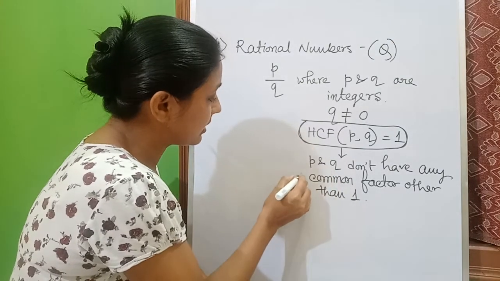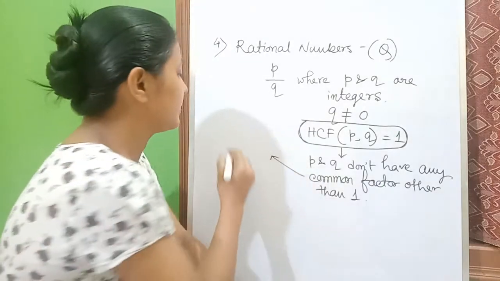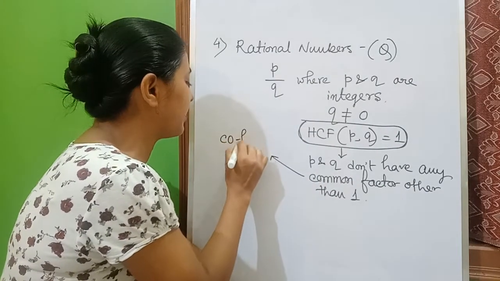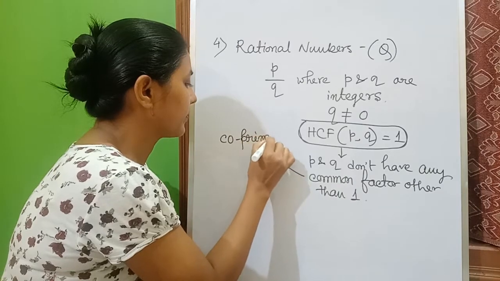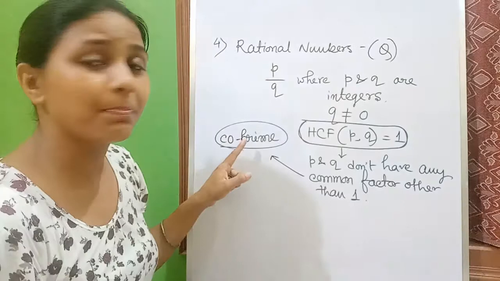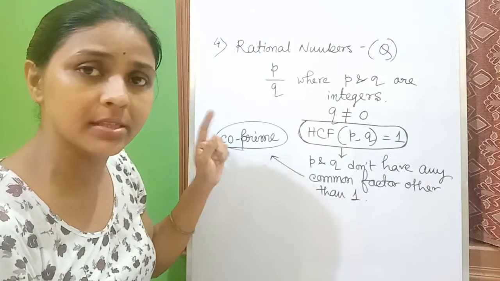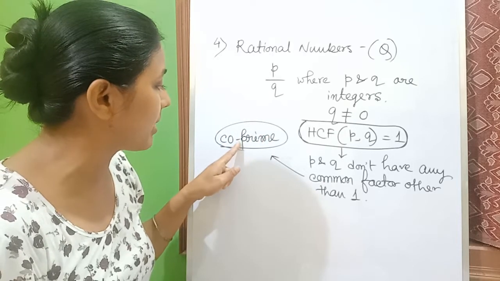And this leads to a new term, that is co-prime. Now look, a prime number is different. Co-prime is different. What are co-prime numbers?